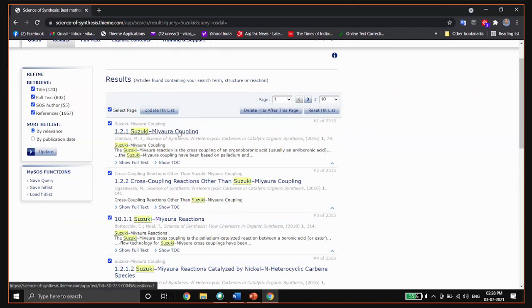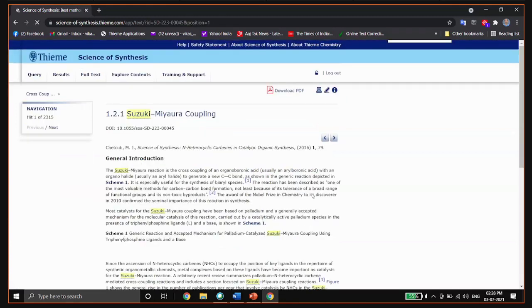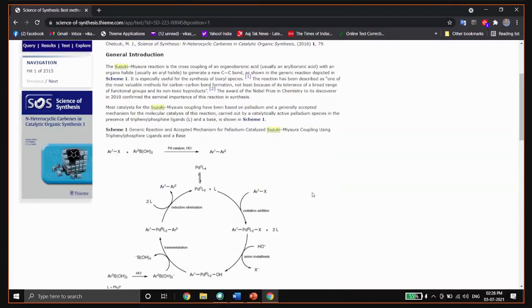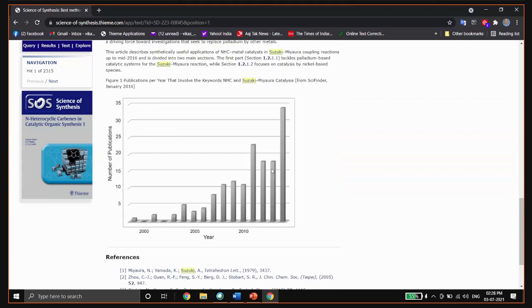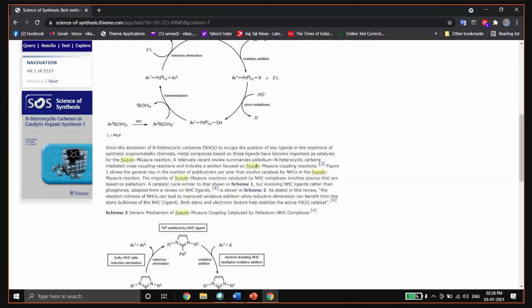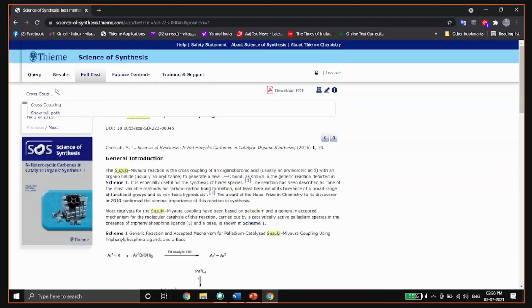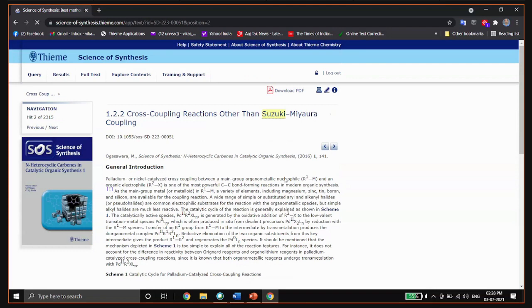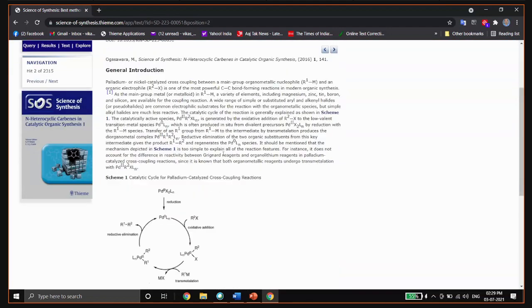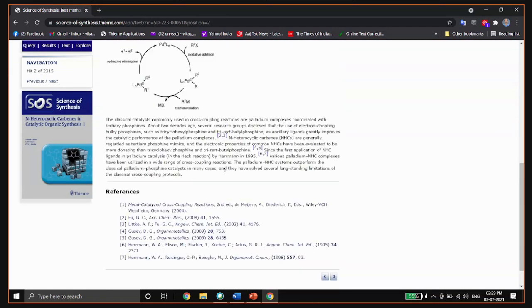I will just show the first result. Here also the mechanism of the Suzuki reaction is discussed. I will show you the other page. Here again, you can see there is an introduction part and a mechanism part.